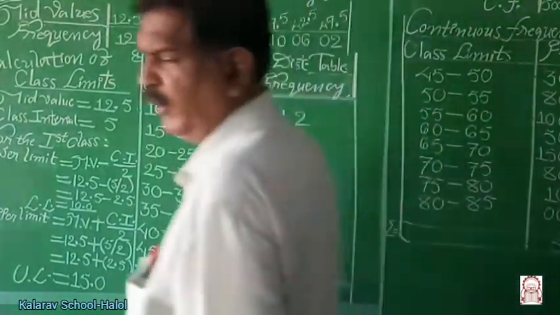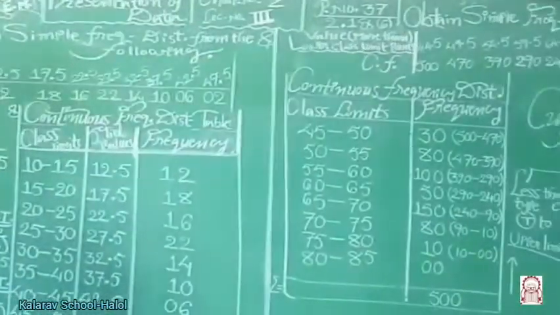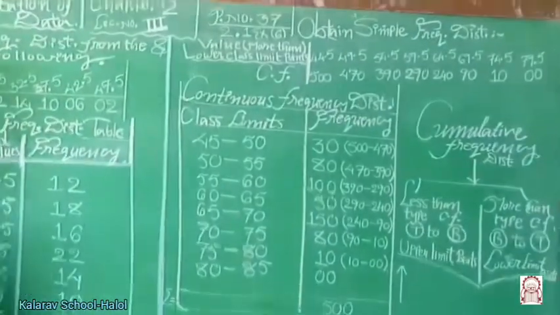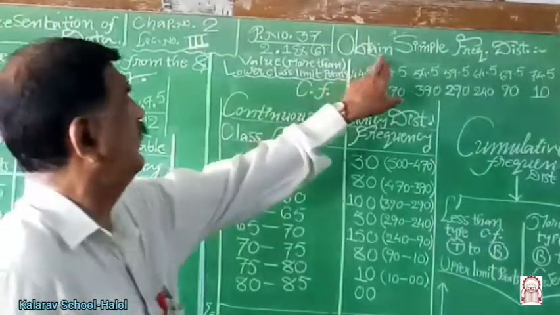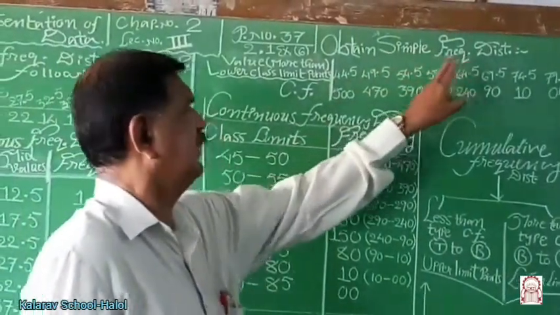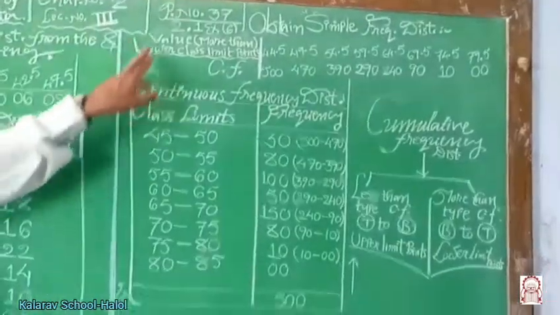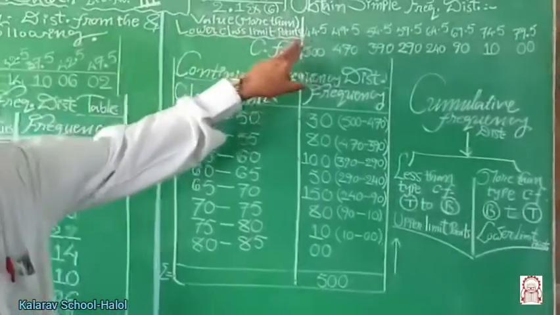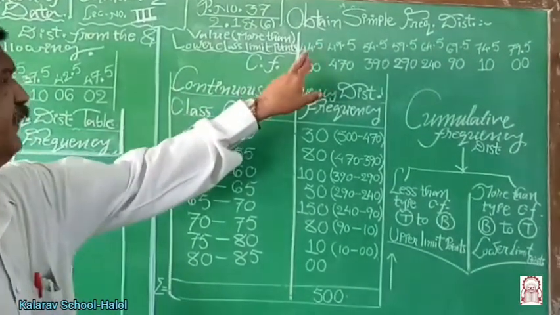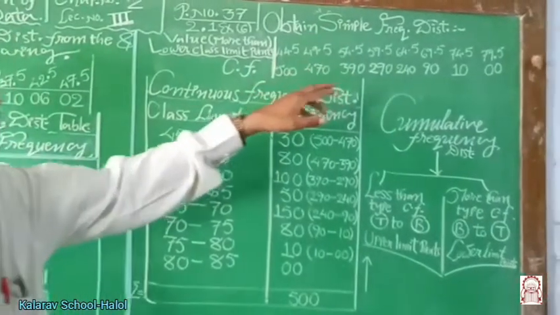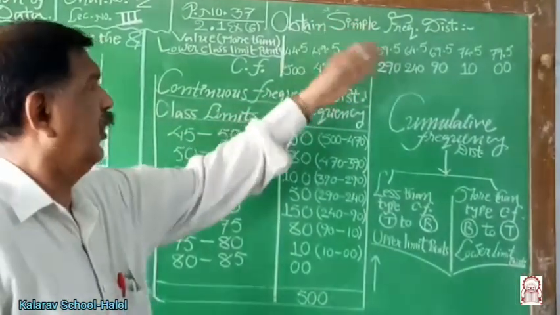Now, in another form, if less than type or more than type cumulative frequency is given, in this example also we have to obtain the simple frequency distribution. But what are we given, what are we supplied? More than type values: 44.5 or more, 49.5 or more, 54.5 or more.